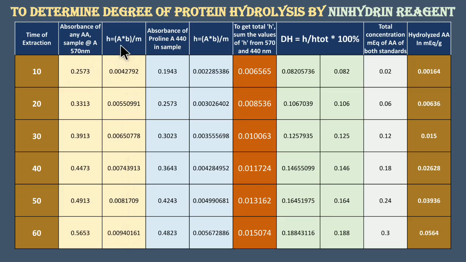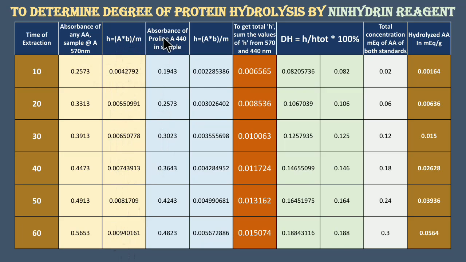The b and m values will be taken from the leucine standard series calibration curve. So that will be substituted, and whatever value you get, you are going to put it here.